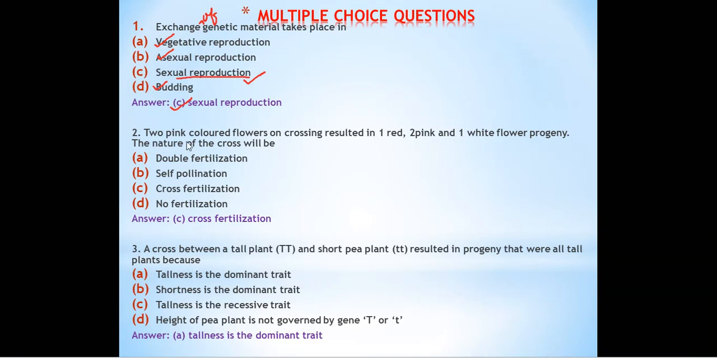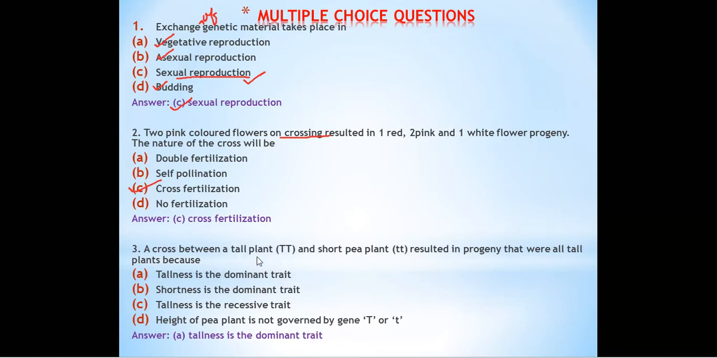Second question we have: two pink colored flowers on crossing resulted in one red, two pink and one white flower progeny. What will be the nature of the cross? Double fertilization, self pollination, cross fertilization, no fertilization. As they have written that crossing is done, the correct answer is cross fertilization, which will occur between the two flowers. So that these results will come.